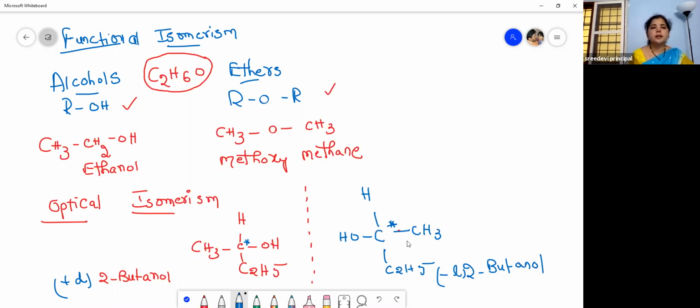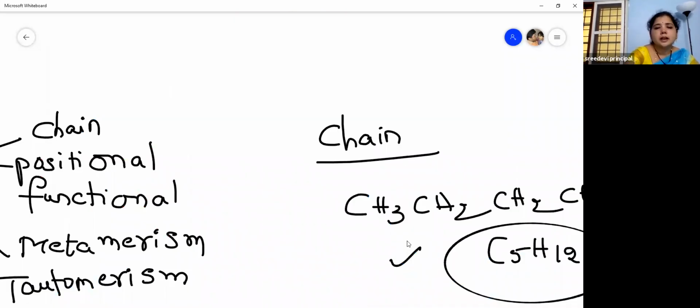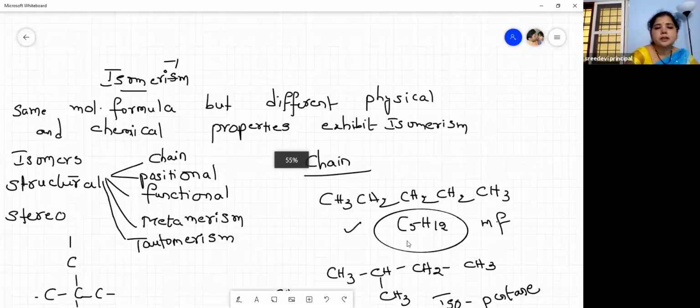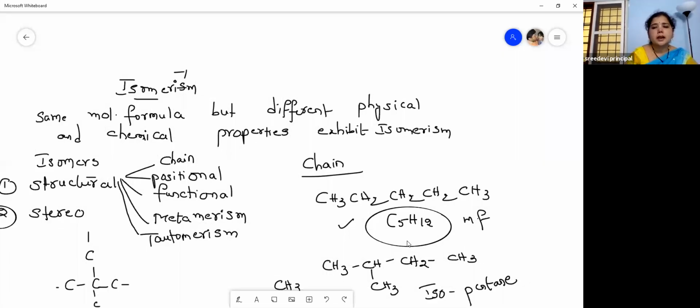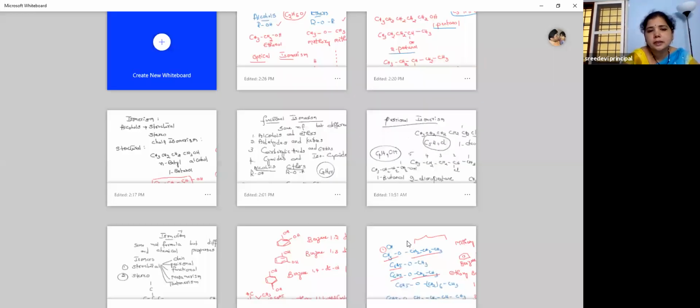I hope you have understood about the isomerism. The isomerism shown by alcohols is of different types. We have discussed the structural isomerism. Under this structural isomerism, I explained to you about the chain isomerism, positional isomerism, and then functional isomerism. So then coming to the next one.